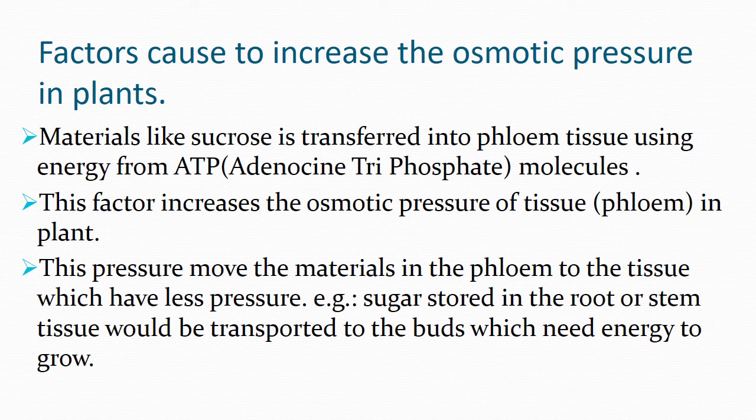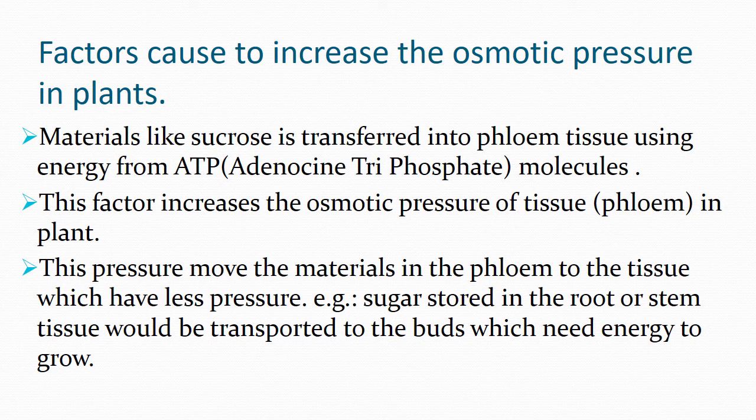Sucrose. The materials like sucrose are transferred to the phloem tissue using the energy from the ATP molecules. This factor increases the osmotic pressure of the phloem tissue. Once the sucrose is transferred to the phloem tissue, the phloem tissue gets the osmotic pressure.